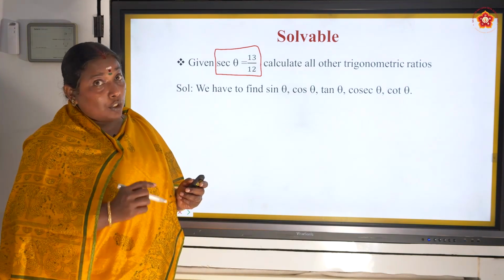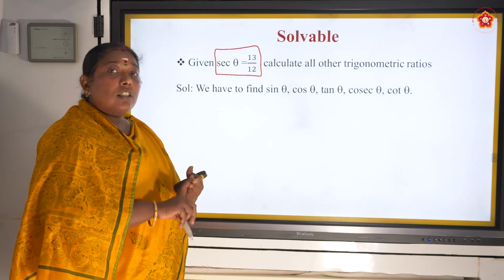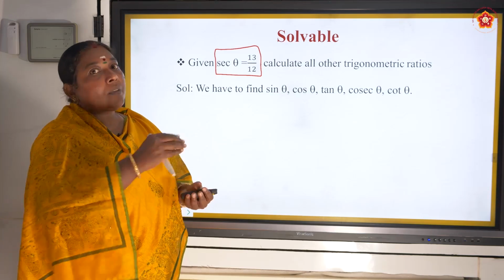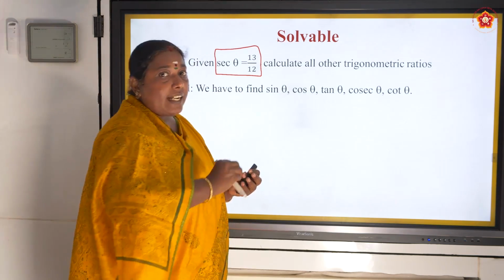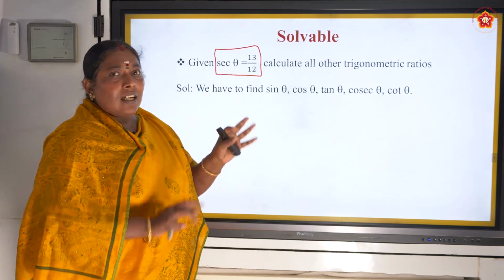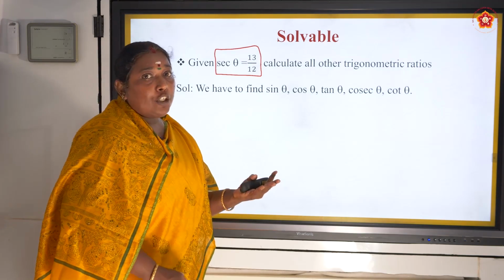How? We know that sine, cos, tan, cosecant, secant and cotangent are all interrelated with the sides of the triangle. Is it right? That means all these ratios revolve around the adjacent side, opposite side and hypotenuse.